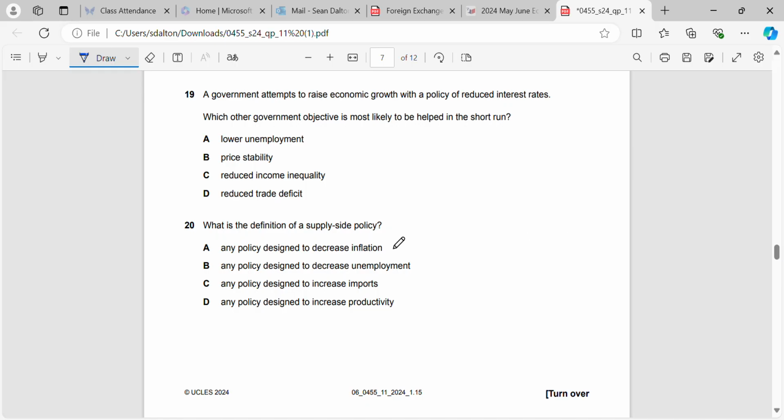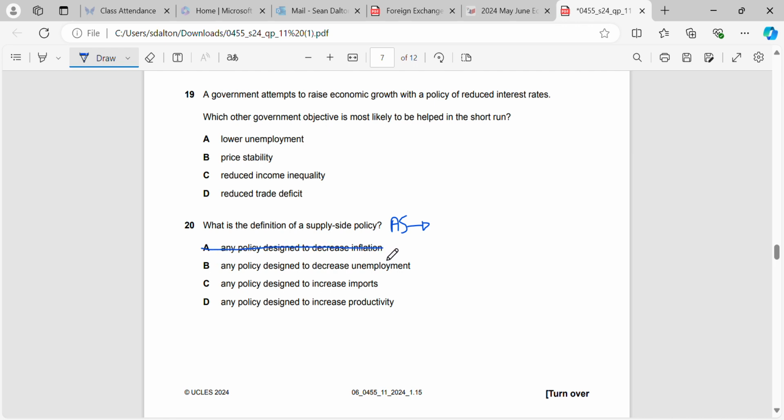Okay, what's the definition of a supply-side policy? So what we should all know at this stage is supply-side policy is designed to shift AS to the right to increase our productive potential. So it's designed to increase inflation? Well, that's definitely wrong.